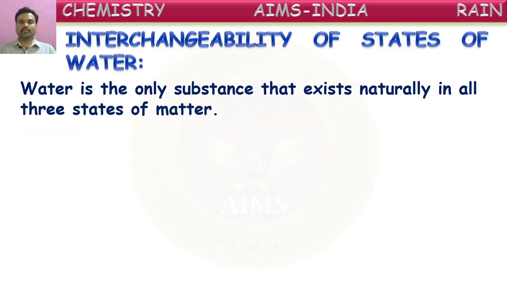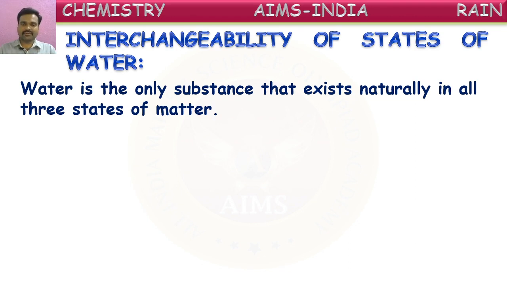As we know, water is the only substance that exists naturally in all three states of matter. It is one of the interesting points about water. At normal temperatures also, it can exist in three states. In certain countries, ice will be formed on the floor because of very cool temperatures, and water is available at the same time. In the same place, water vapor will also be in the air, so water is in the form of gas as water vapor. In the ponds there will be water, and at the same time, on the mountains there will be ice. So at the same time, water can exist in three forms like this.